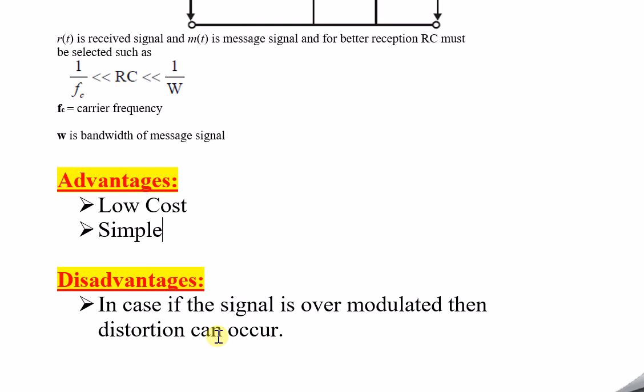Distortion can occur in the final reception, that is, in retrieving the message signal M of t. This can occur because sometimes while selecting R and C values, we may not choose exactly appropriate R and C values, and because of this the signal can be over modulated.